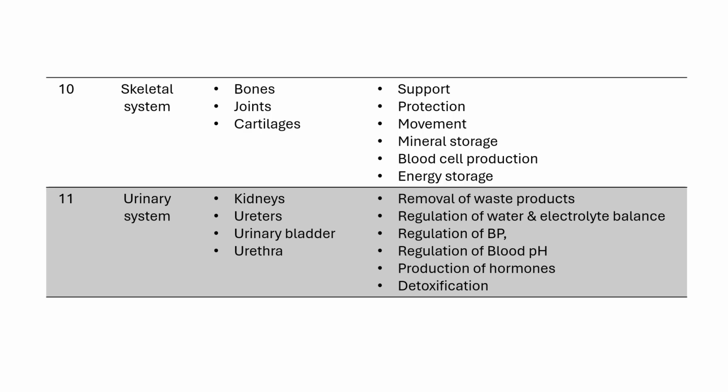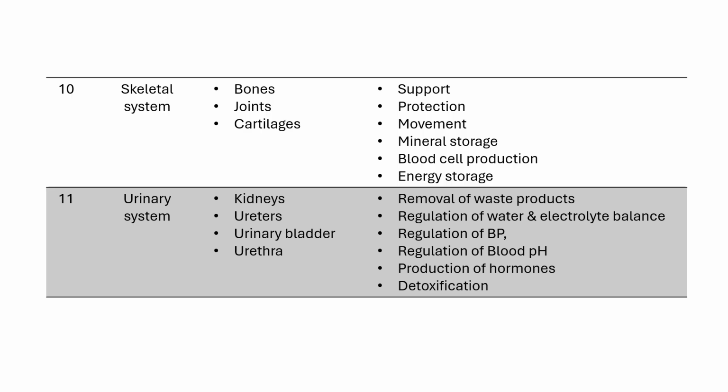Next function is protection. Bones protect vital internal organs, like the skull protects the brain, the ribcage protects the heart and lungs, vertebrae protect the spinal cord, and the pelvis protects the reproductive organs.